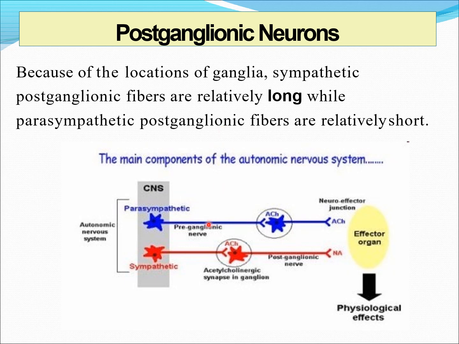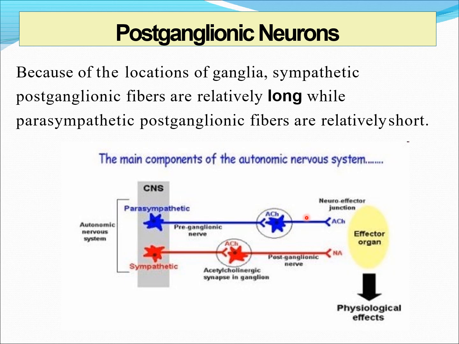Here you can see all the parts of the autonomic motor pathway. This is the parasympathetic division, the preganglionic nerve or preganglionic fiber or preganglionic neuron. This is the autonomic ganglia, and this is the postganglionic neuron or postganglionic fiber or postganglionic nerve.